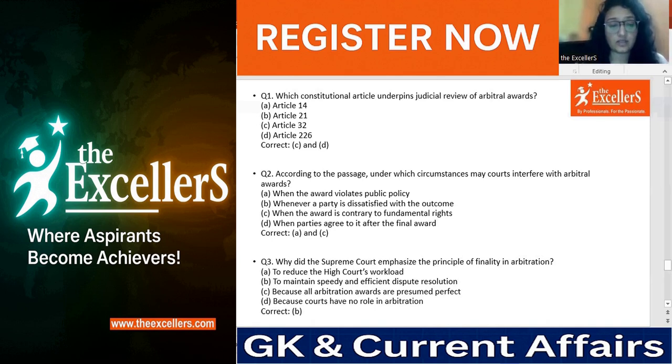Then we have the third question: why did the Supreme Court emphasize the principle of finality in arbitration? The correct answer is B, that is to maintain speedy and efficient dispute resolution. We understand from the passage also that arbitration's main concept is fast and speedy justice and a faster decision making process rather than going for a litigation process. So that has to be the basic understanding when the case for arbitration goes to the Supreme Court also. That is why option B is the correct answer.